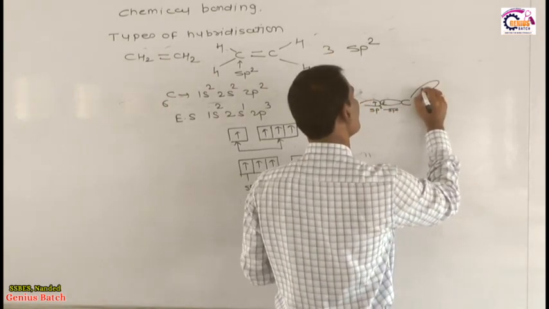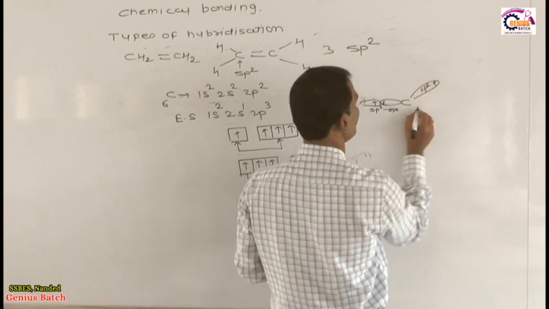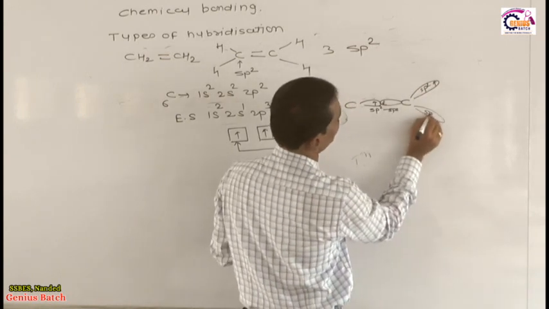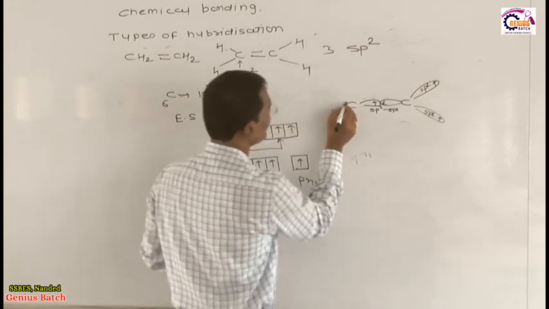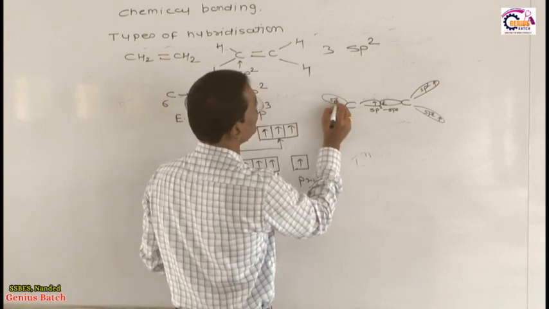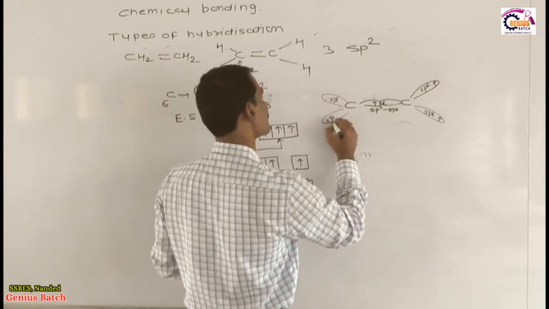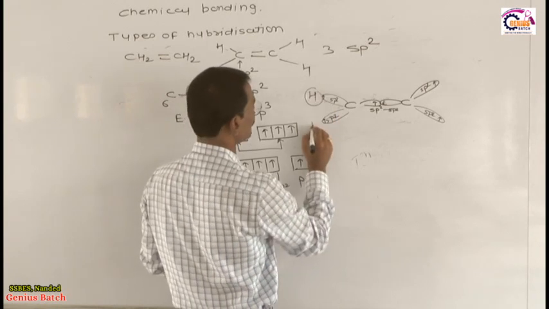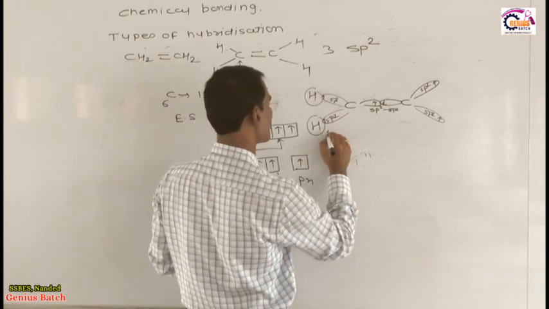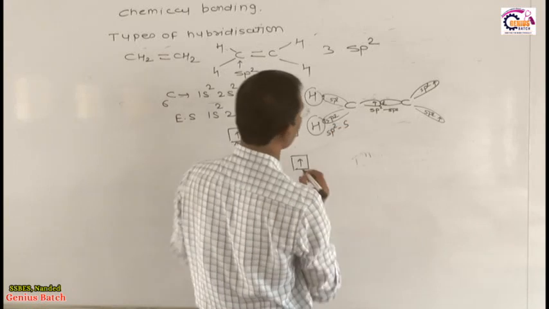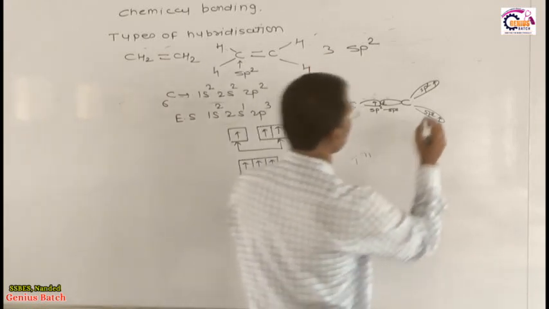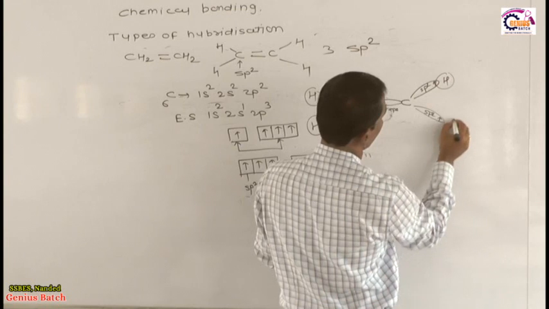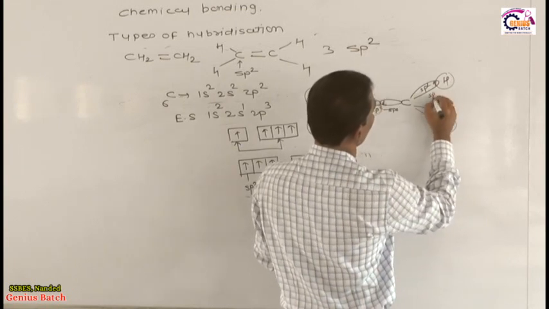Now each carbon has another 2 sp2 hybrid orbitals, each containing an unpaired electron, and these overlap with the s orbital of hydrogen. This overlapping is called sp2-s. This one is also sp2-s, this one is also sp2-s overlapping.